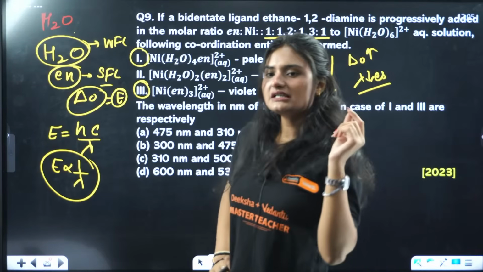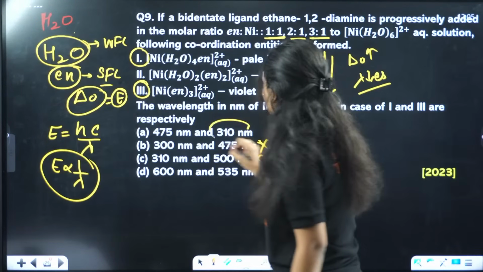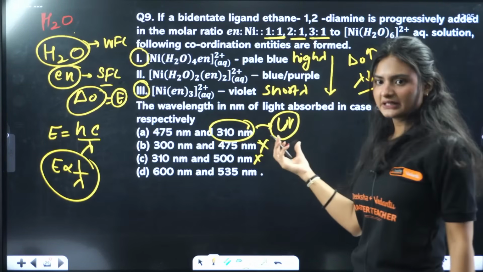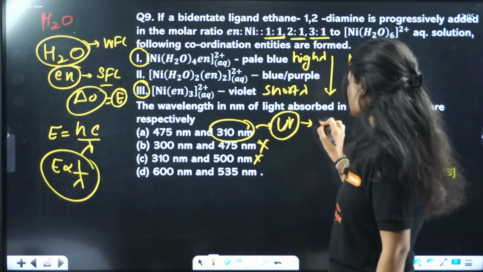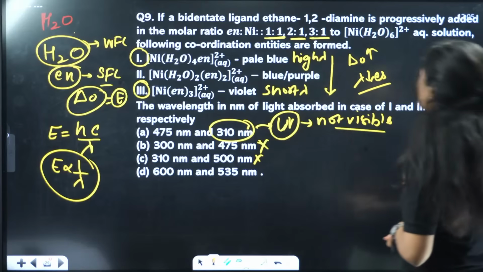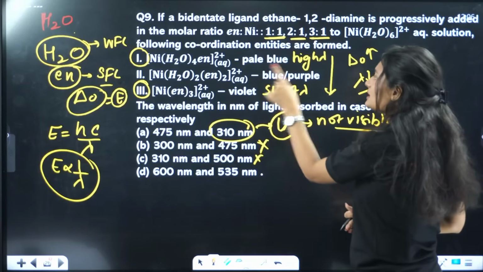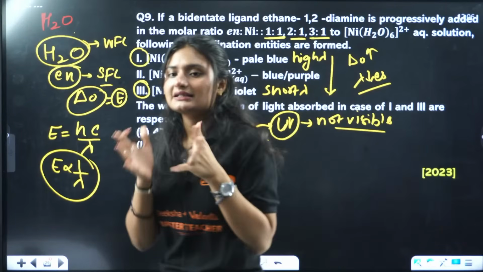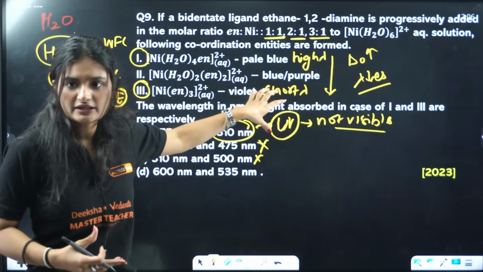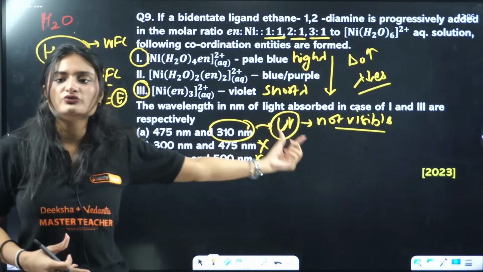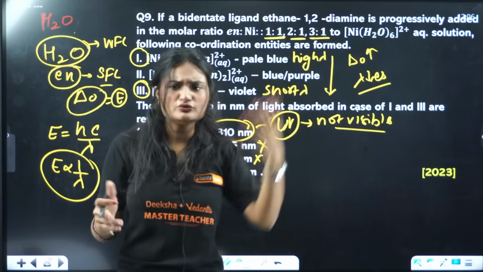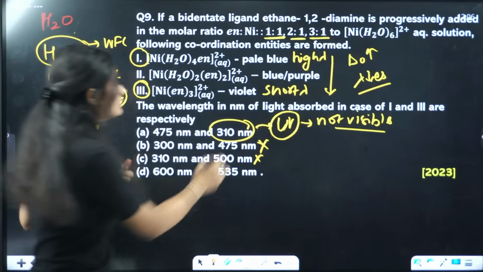Okay. Now here comes a little remembering part. If you remember correctly, this is the wavelength of UV-visible spectra. This comes in the UV range, and UV light is not visible at all, okay? And in this case, we are seeing some color. That means the wavelength is falling into the visible spectrum of light, right? But if it is 310, it is UV range, and you can't see UV light, okay? So that means this is also incorrect.